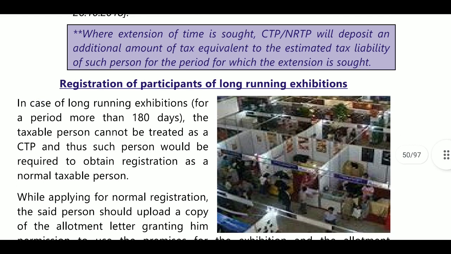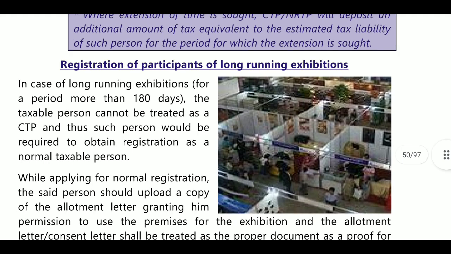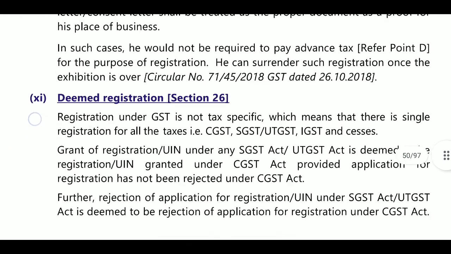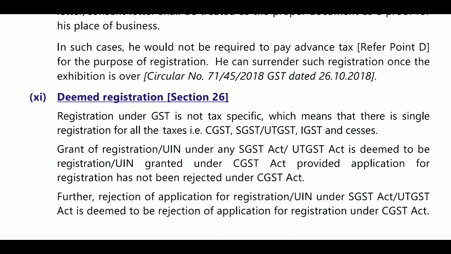Next, registration for participation in a long run exhibition. In case of a long run exhibition for a period of more than 180 days, the taxable person cannot be treated as a CTP, and such person would be required to obtain registration as a normal taxable person. If you want to continue as a person for more than 90 days, you are required to get normal registration and provide the details. Then, if you are registering as a normal taxable person, it is not required to pay the advance tax amount.